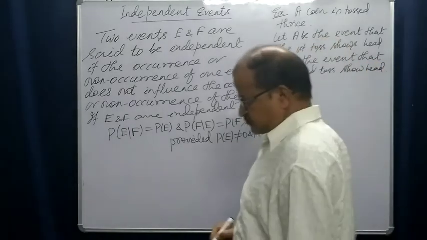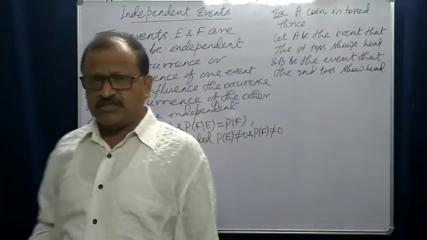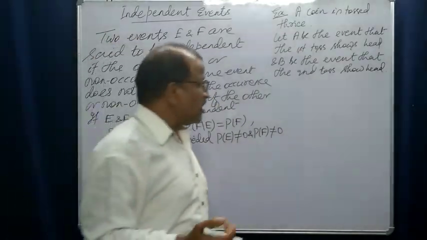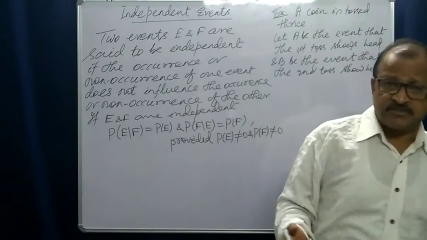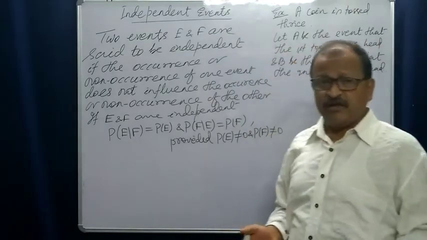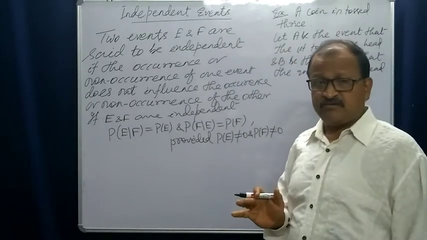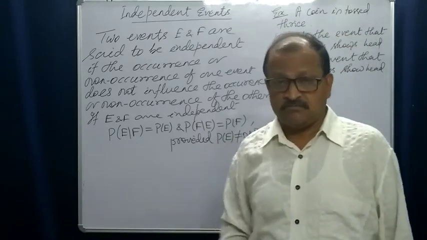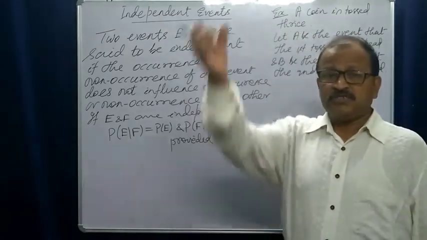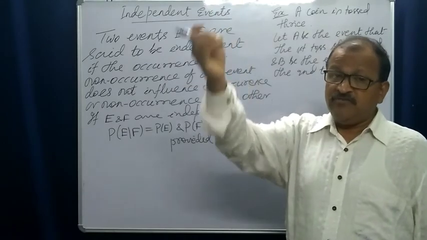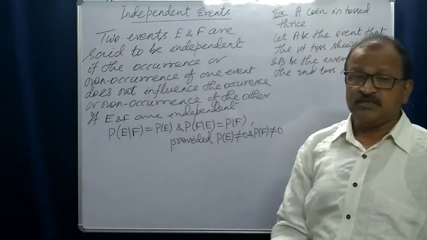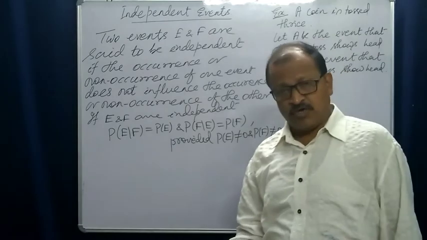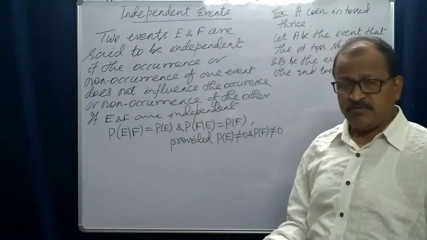We are tossing a coin 3 times. So what is our event? A is the event that the first toss is a head. First you toss the coin. If head falls, then you will win. It is favorable.